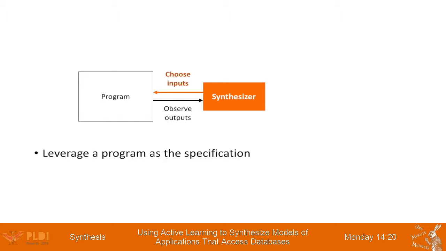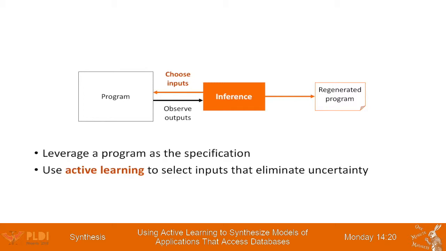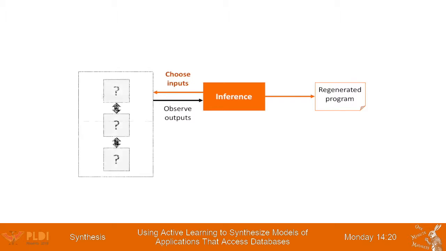We can use active learning to infer the program and regenerate a new one that does the same thing. To infer the program, we treat it as a gray box. We know that the program has several components, and we observe the traffic between them.